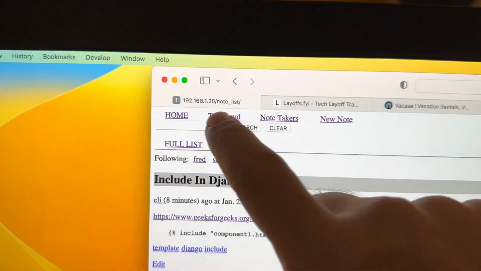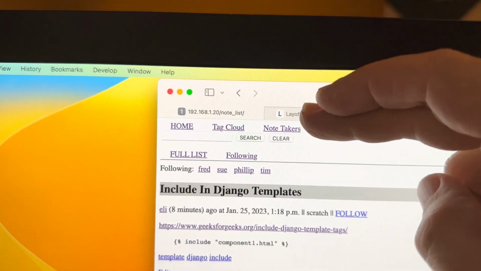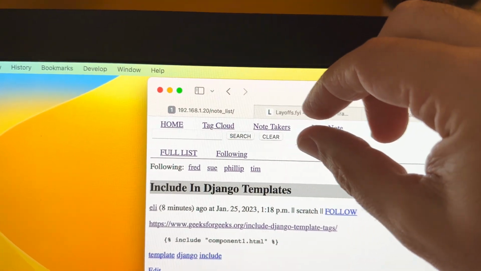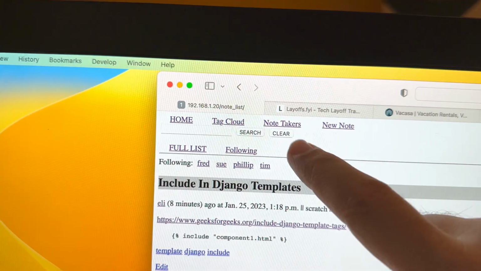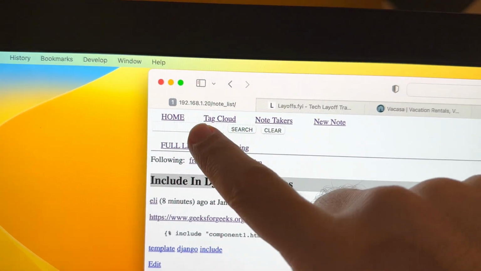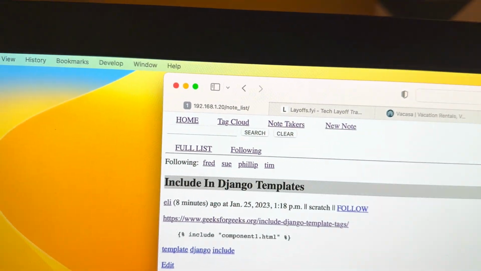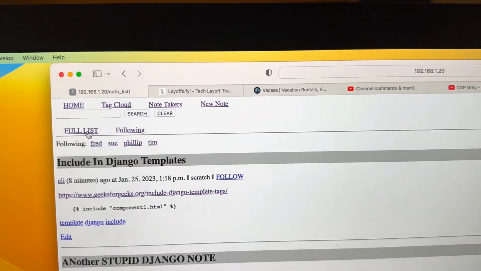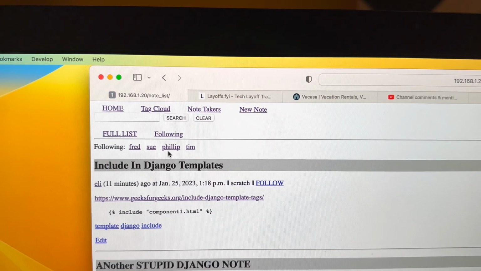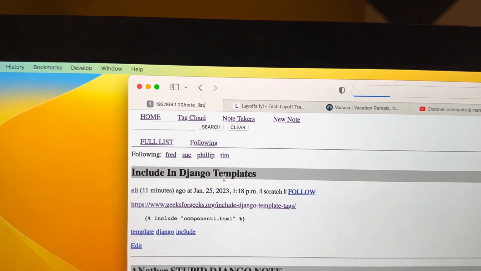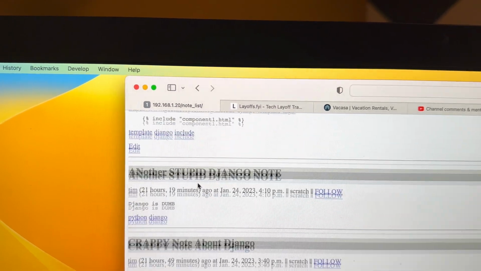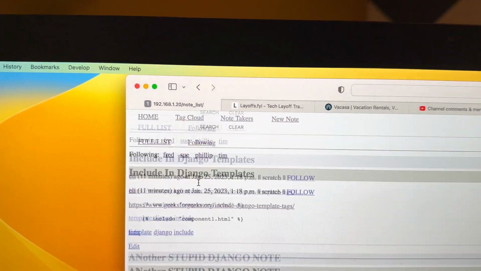But one of the interesting things that came in here is the area between the header widget and the notes, right? So this is the header. Home, tag cloud, note takers, new note, right? That's its own thing. I got a little search thing. That is at the top of every single page you go to. Any page you go to is going to have that at the top. And that's fine, right? Zero issues there. Again, the notes, they show how they're supposed to show.